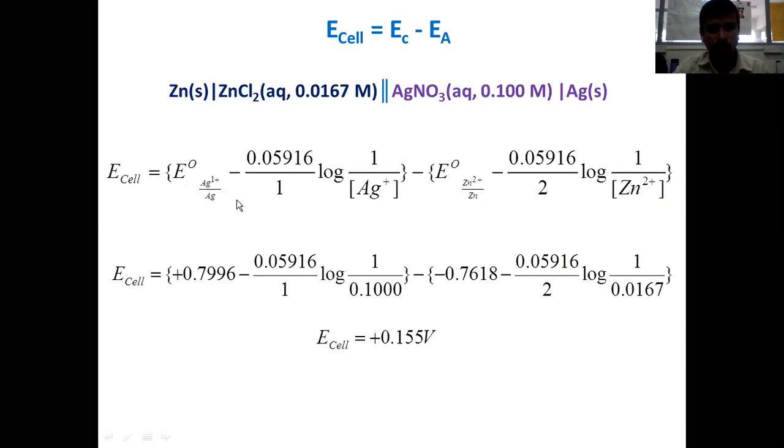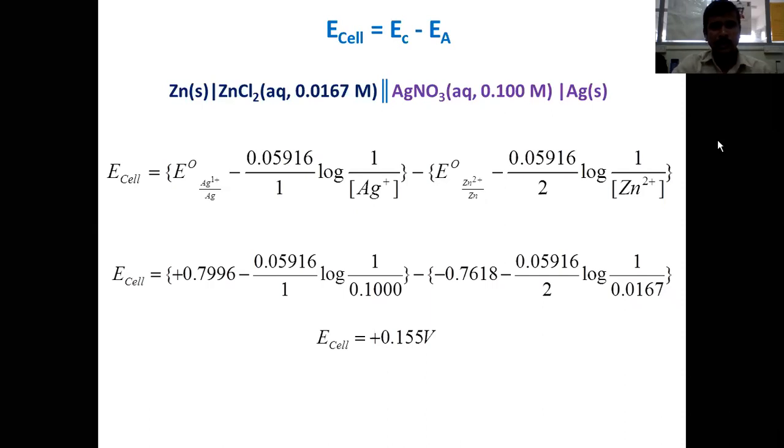For the E cathode value, you substitute the equation: E naught of the silver 1 silver couple minus 0.05916 divided by 1 into log of 1 over Ag plus concentration. Minus E anode, which is E naught of the zinc 2 plus zinc couple minus 0.05916 divided by 2 into log of 1 over zinc 2 plus concentration. These E naught values are going to be constant provided the temperature is known, and assuming there are no matrices present in the solution containing the analyte.